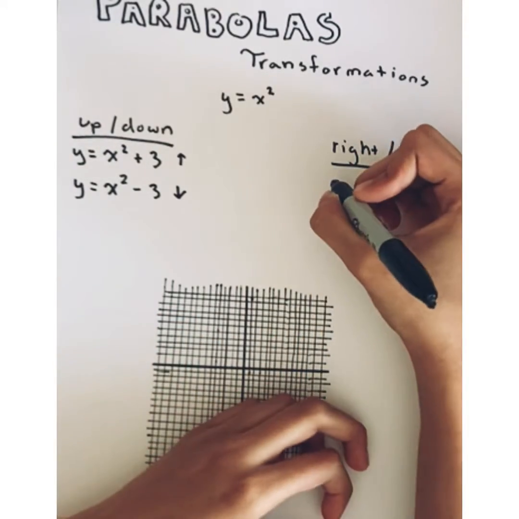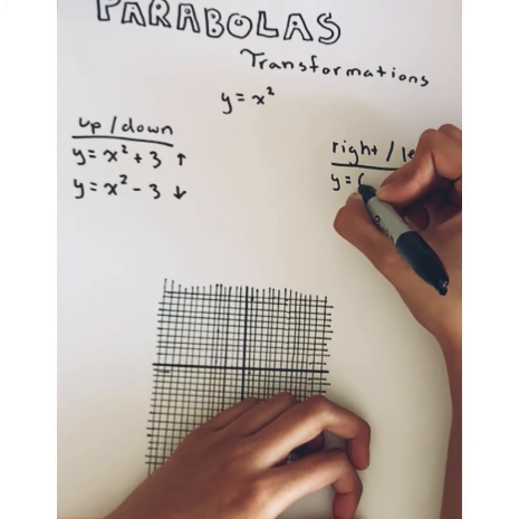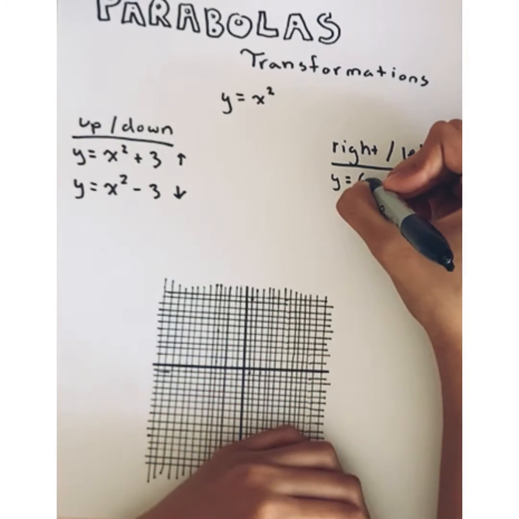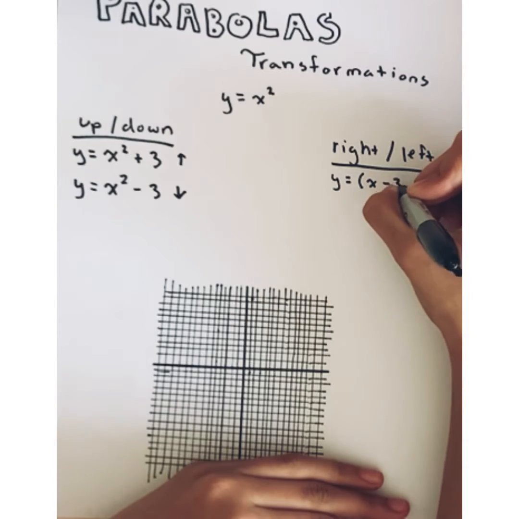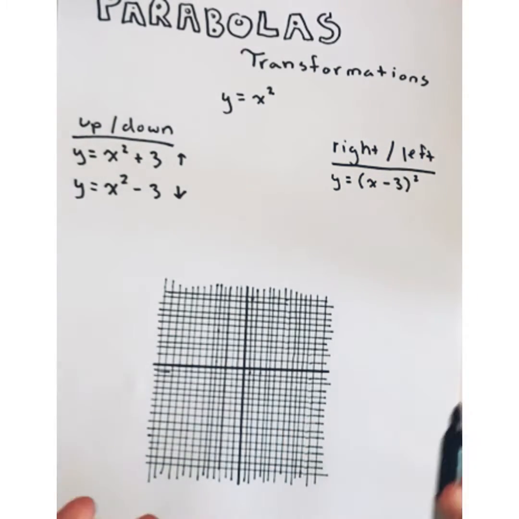But to move it right or left, so y equals, this time it goes in parentheses. Say we want to move it to the right by 3. We're going to go x, and it says move it to the right, so we're going to put a minus 3, squared, obviously. But why minus if we're moving to the right?